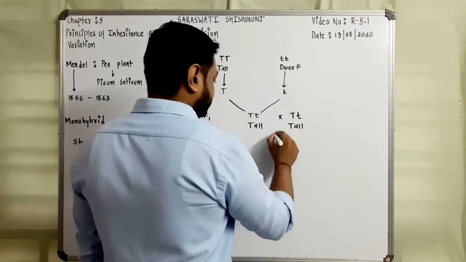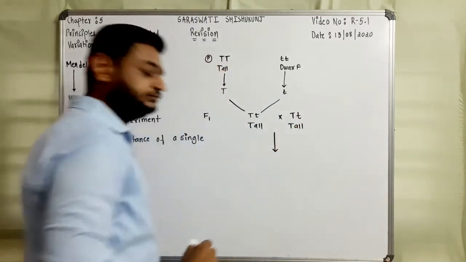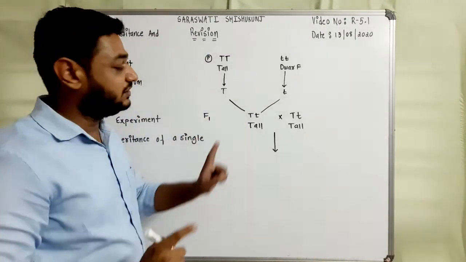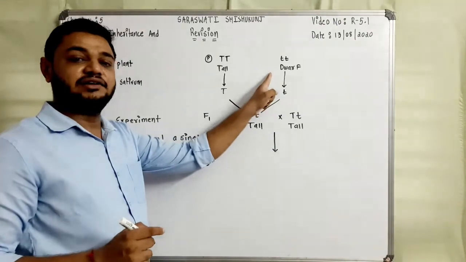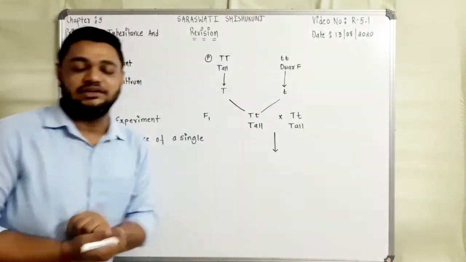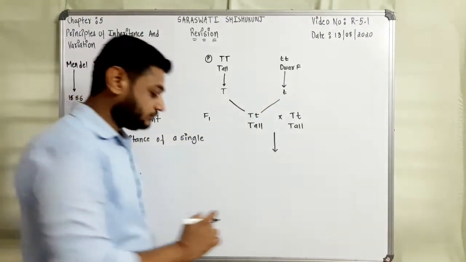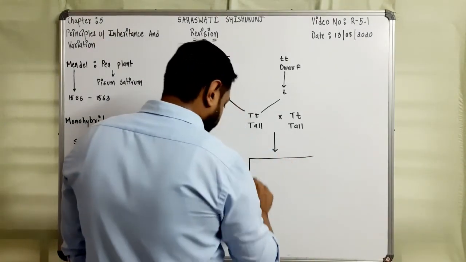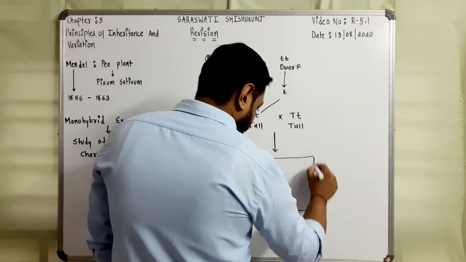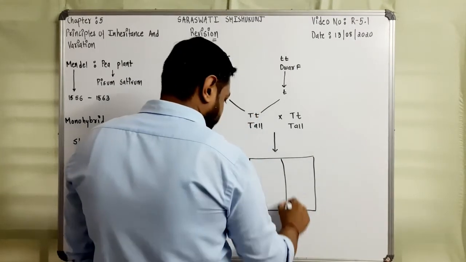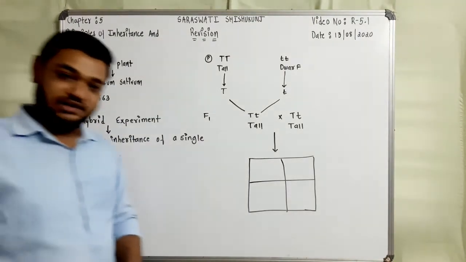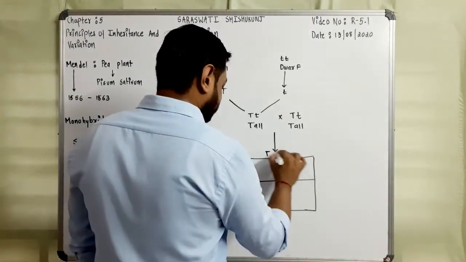He got F2. In the F1 generation, the dwarf character of the parent was not seen. But when he got F2, this is the Punnett square or checkerboard method, which was given by Reginald C. Punnett. These are the gametes.